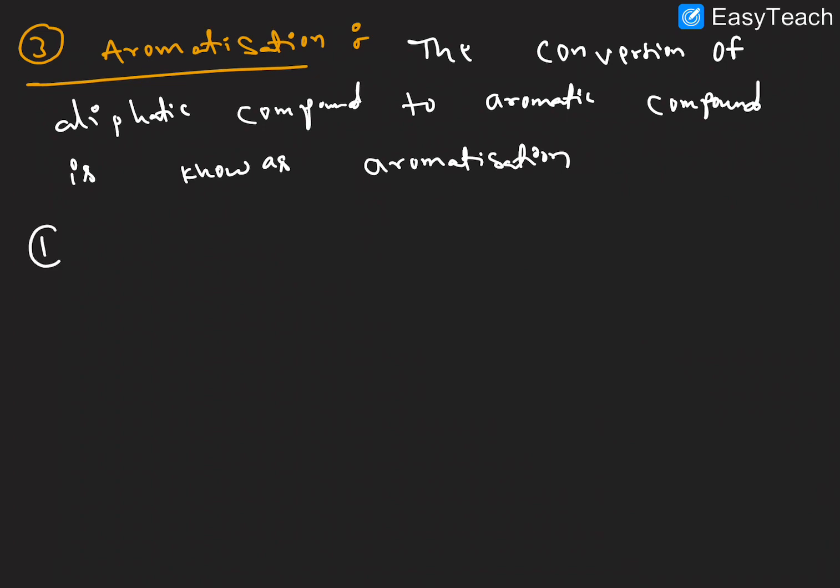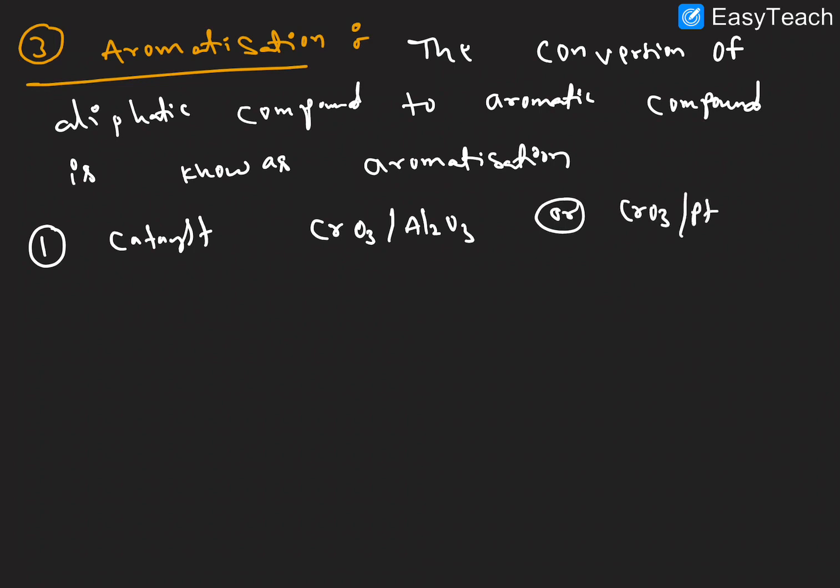Here we must use a catalyst. What is the catalyst here in this aromatization? Mainly two catalysts we have: chromic oxide in the presence of Al2O3, and another reagent, CrO3 and platinum, at 600 centigrade temperature.